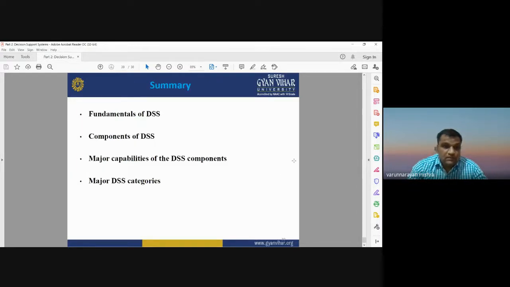So today we have discussed the fundamentals of decision support system and its different components: the database management system, model-based management system, knowledge-based management system, the user interface, and the user. We also discussed the major capabilities and the major DSS categories, and how you can differentiate them based on the nature of the problem.